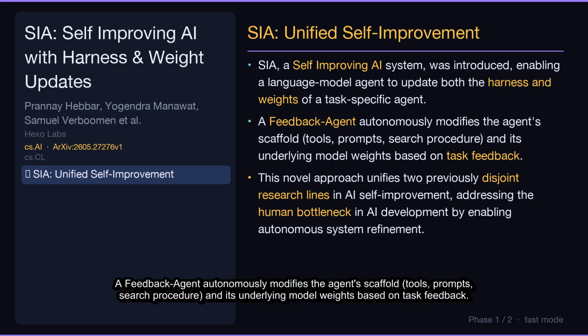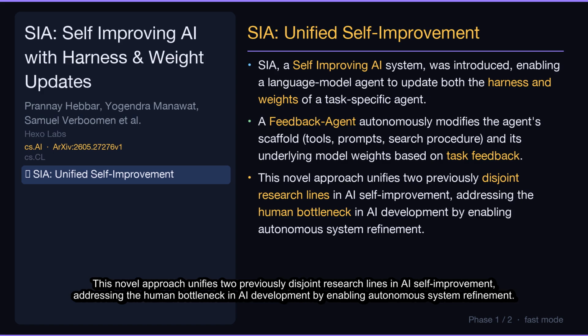a task-specific agent. A feedback agent autonomously modifies the agent's scaffold, tools, prompts, search procedure, and its underlying model weights based on task feedback. This novel approach unifies two previously disjoint research lines in AI self-improvement, addressing the human bottleneck in AI development by enabling autonomous system refinement.